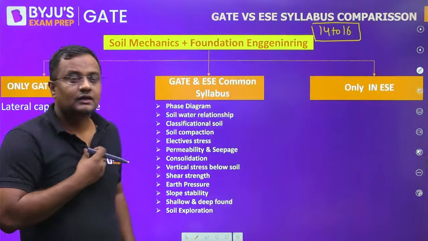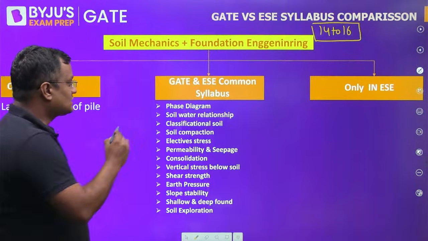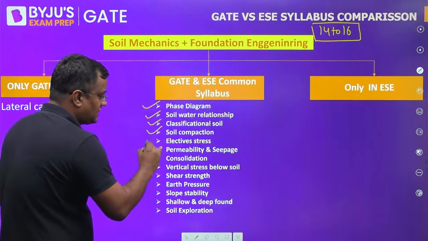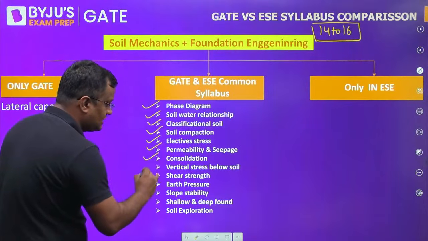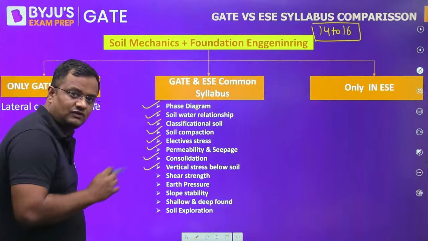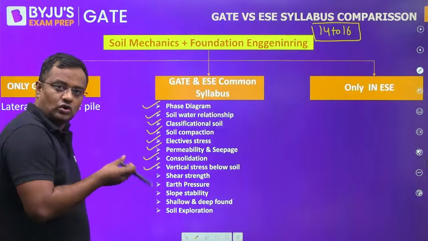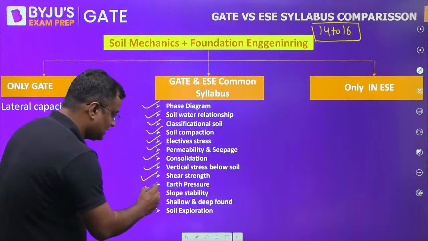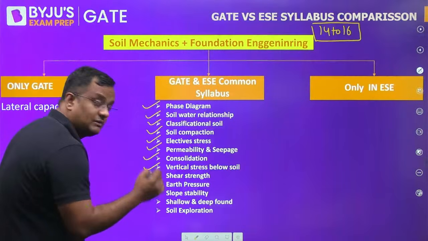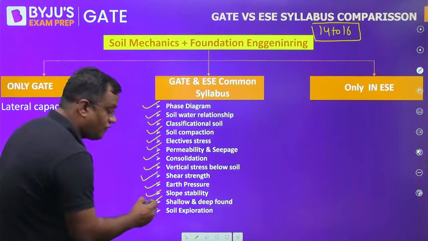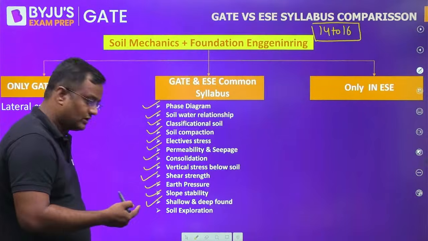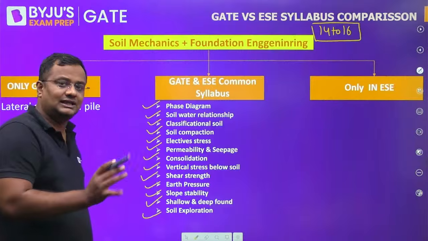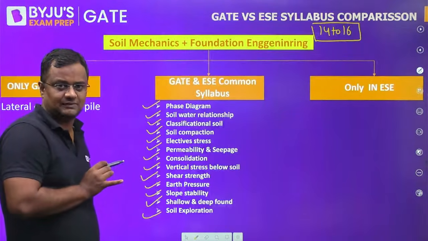Now, the topics: phase diagram, soil-water relationship, classification of soil, soil compaction, effective stress, permeability, seepage, consolidation, vertical stress below soil, in which you study Boussinesq and Newmark's chart and all. Shear strength, triaxial, direct shear, all these things. Earth pressure, active and passive. Slope stability, infinite and finite slopes. Shallow foundation: Terzaghi, Meyerhof, IS code, Brinch Hansen method. And deep foundation and soil exploration are both in the GATE and ESE syllabus.